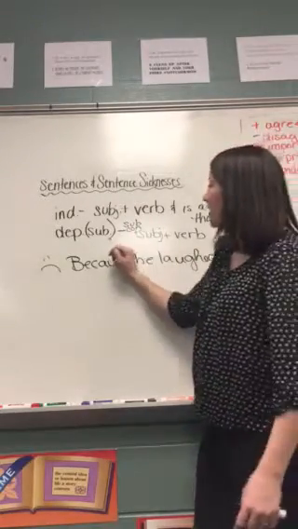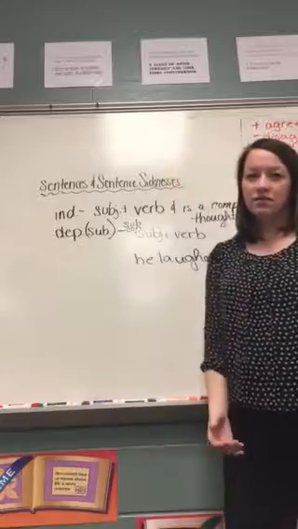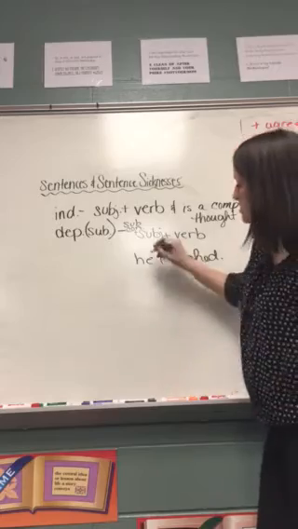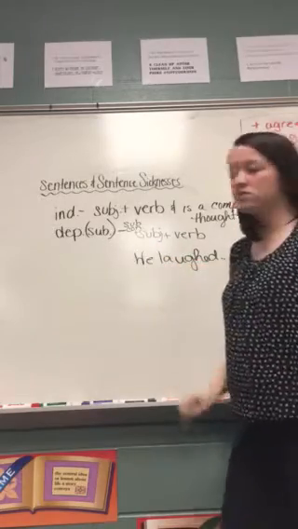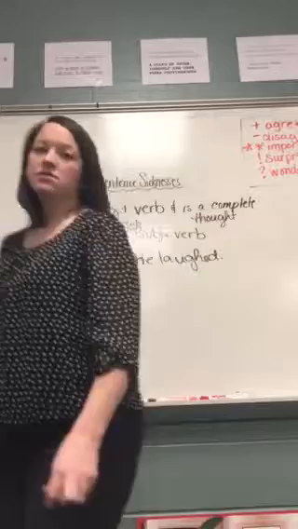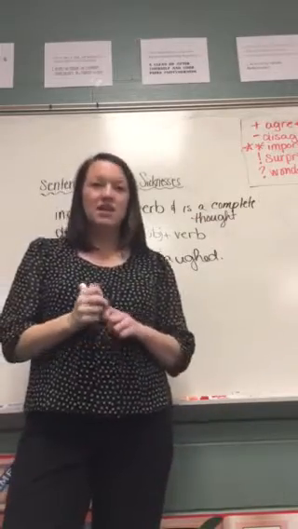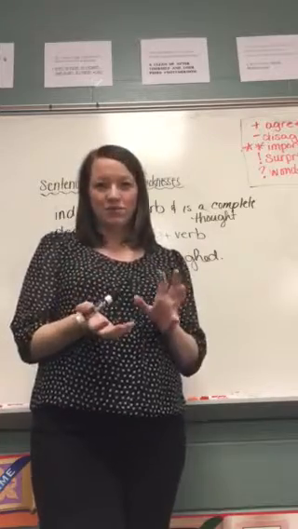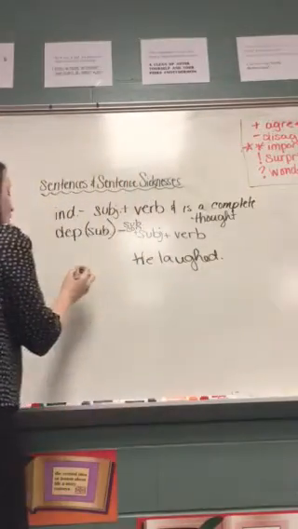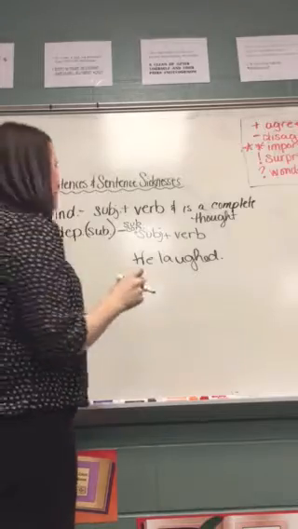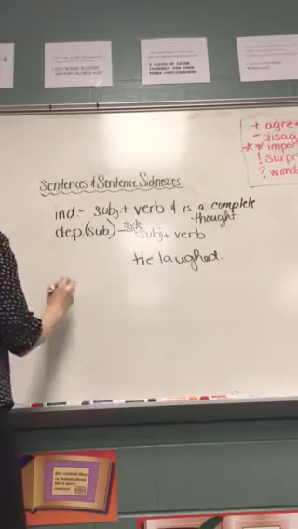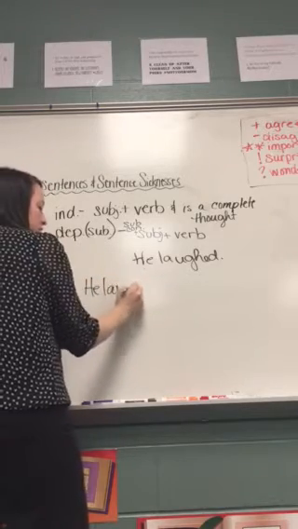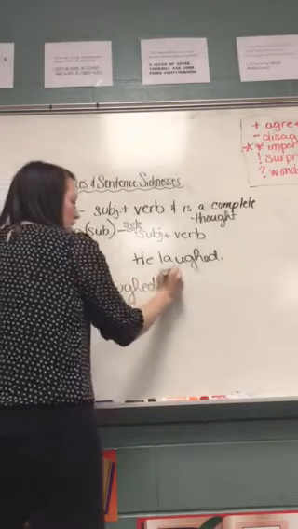Or you could get rid of the subordinating conjunction. And then he laughed would be a complete sentence. You would just need to capitalize he, of course, in that sentence. Okay, so that's the first type of sentence sickness. The second type is a run-on. Now, there are actually a couple of types of run-ons. A regular run-on is when you take two independent clauses, two of these, and you just put them back to back. He laughed, I cried.